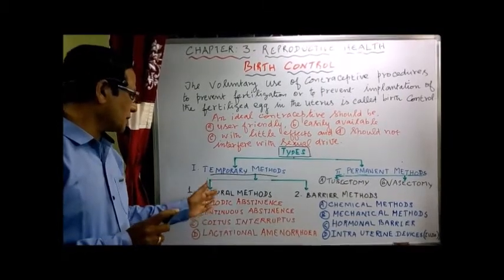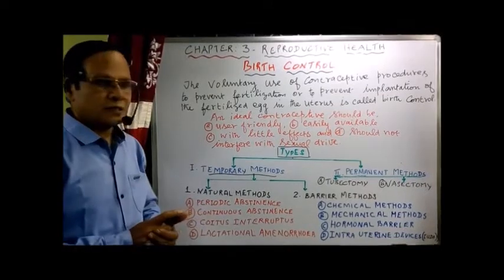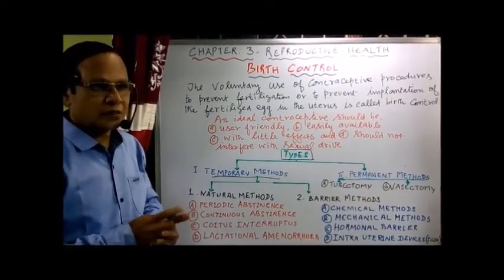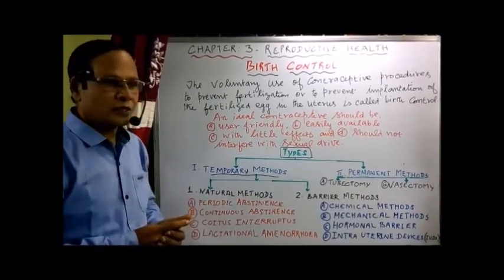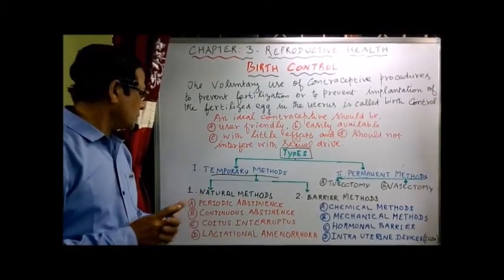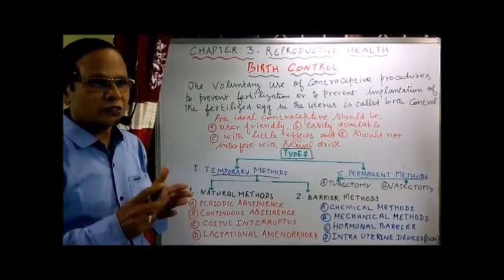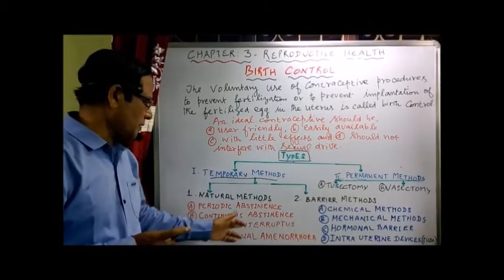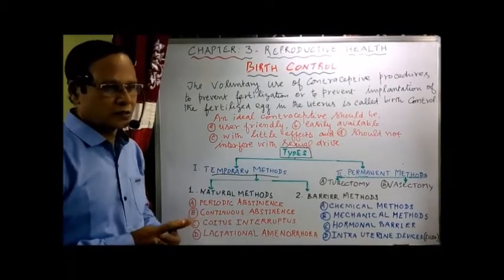Now what are the methods under natural methods? Number one, periodic abstinence, or what is called the rhythm method, a safe method. Number two, continuous abstinence. Abstinence means avoiding, staying away from. Then number three, coitus interruptus. Coitus means intercourse, the meeting of the partners. Coitus interruptus means preventing, interrupting the coitus.